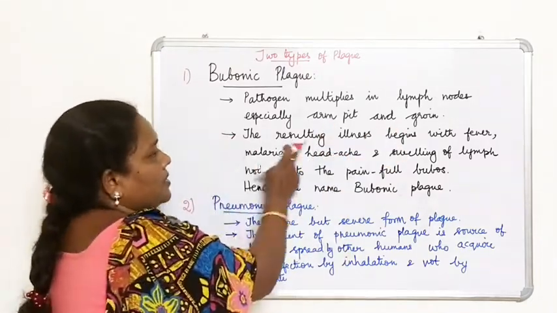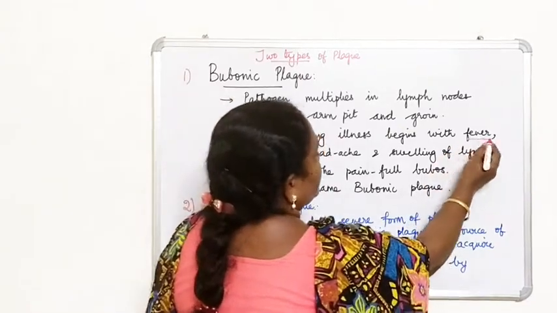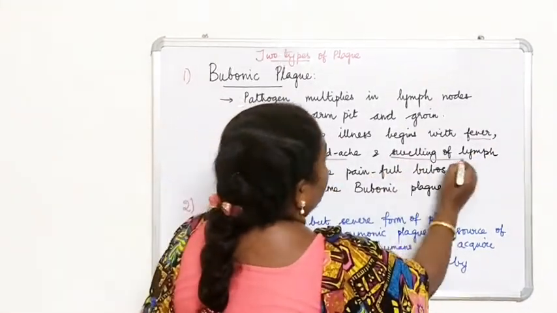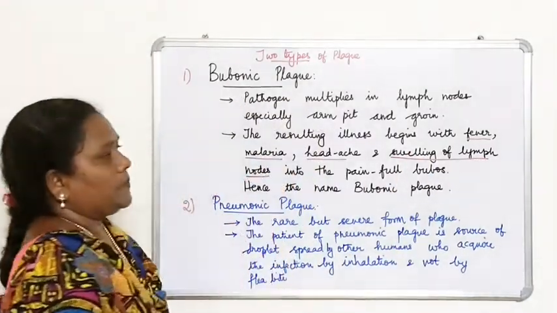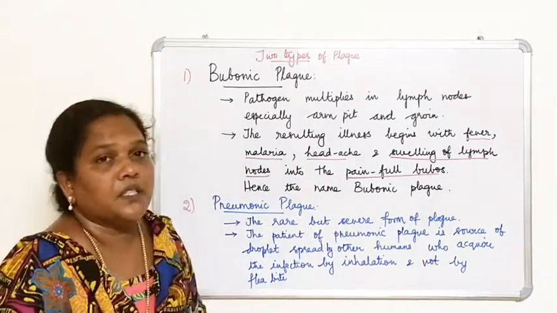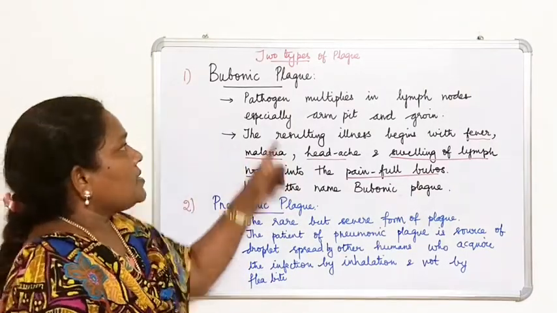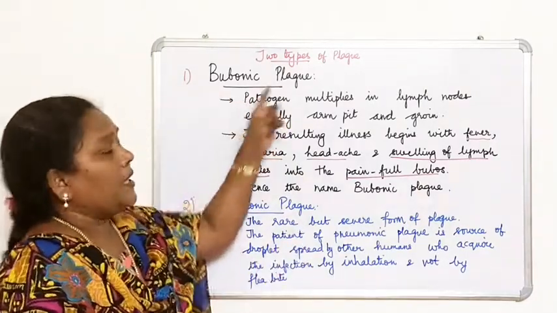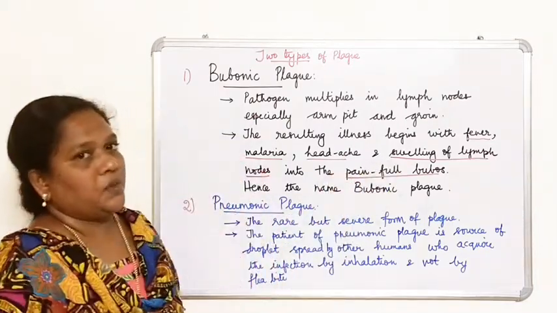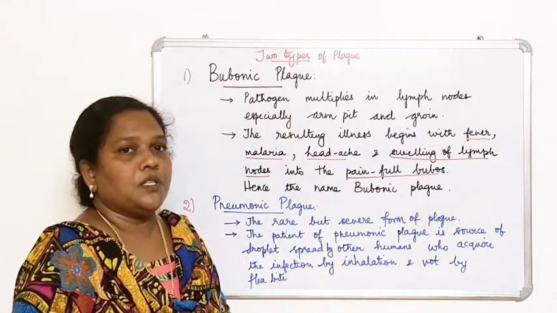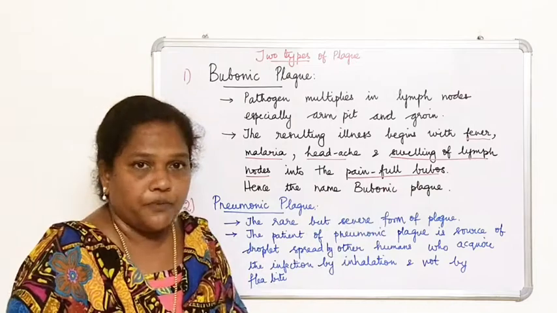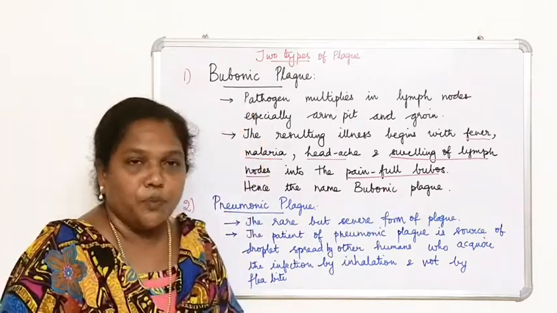The resulting illness begins with fever, headache, and swelling. Swelling of lymph nodes will be seen, and you call that painful buboes. That is why this type of plague is called bubonic plague. As it infects the lymph nodes, the lymph nodes will be swollen. You call that buboes, which will be very painful. In that case, you call this type of plague bubonic plague.